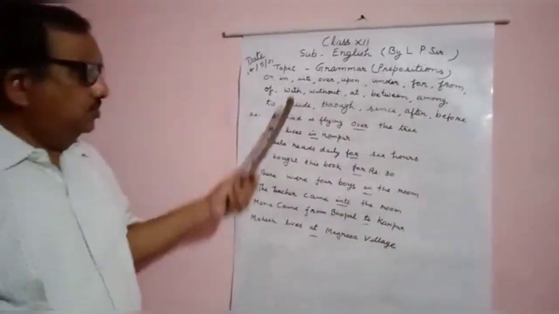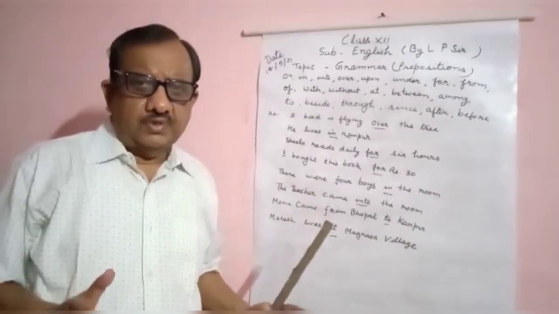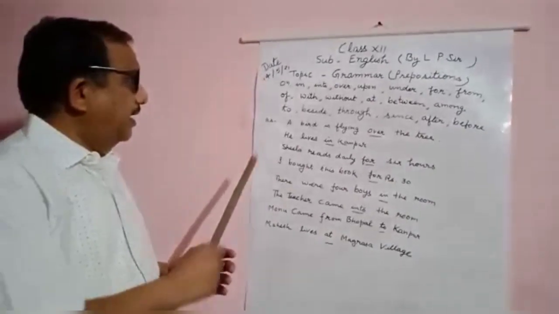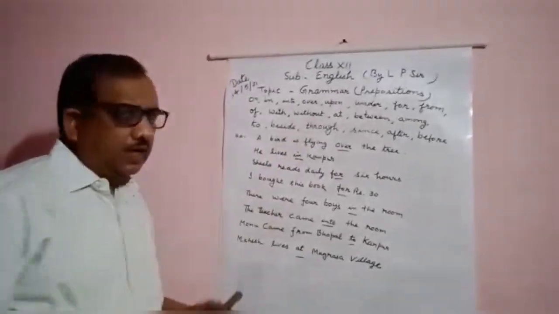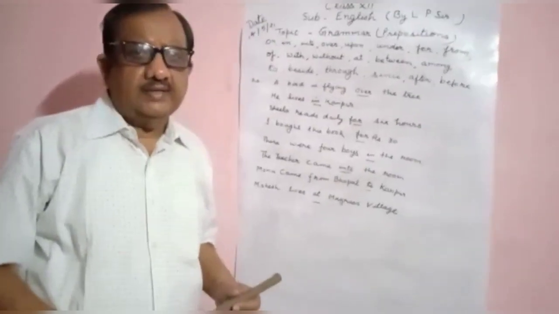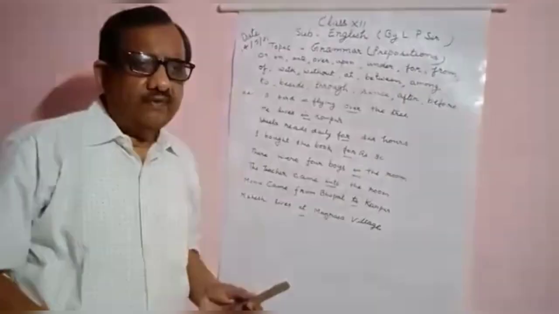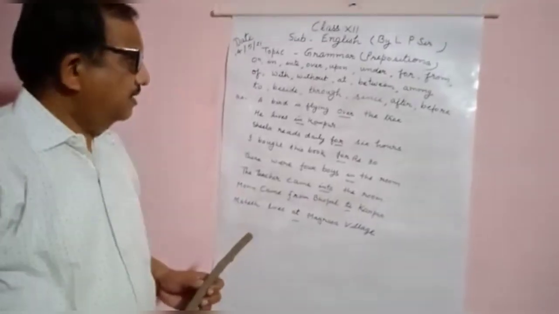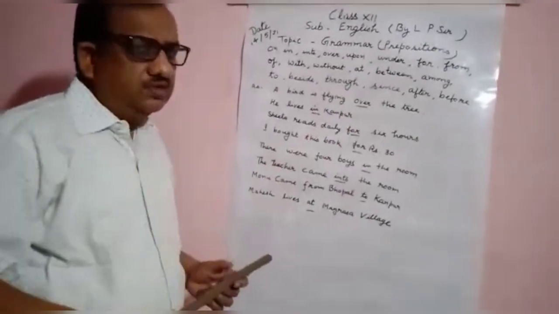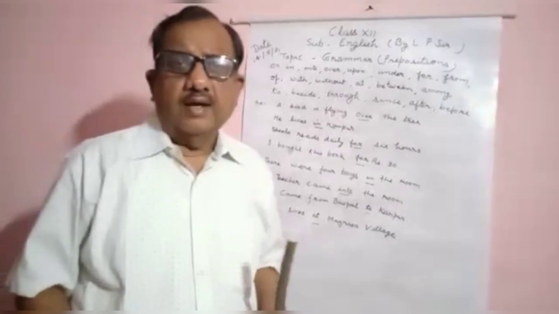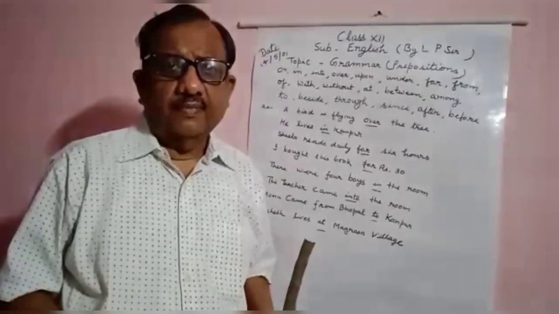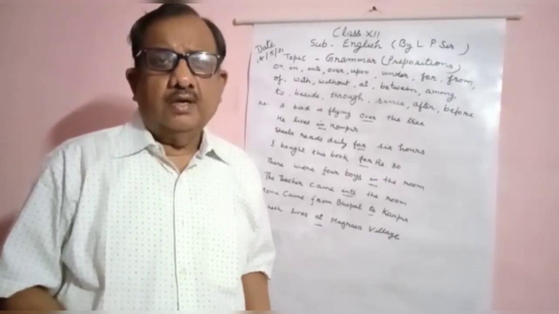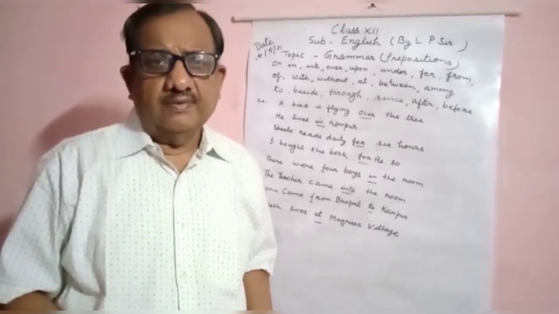So these are the prepositions, and these prepositions are used, for example, at is used for small places like village, office, as my father works at office, and since is used for the definite time, as we have been living in this house since 2007.